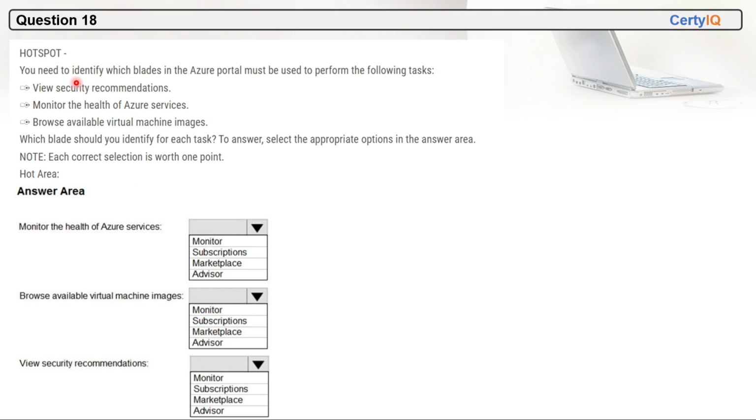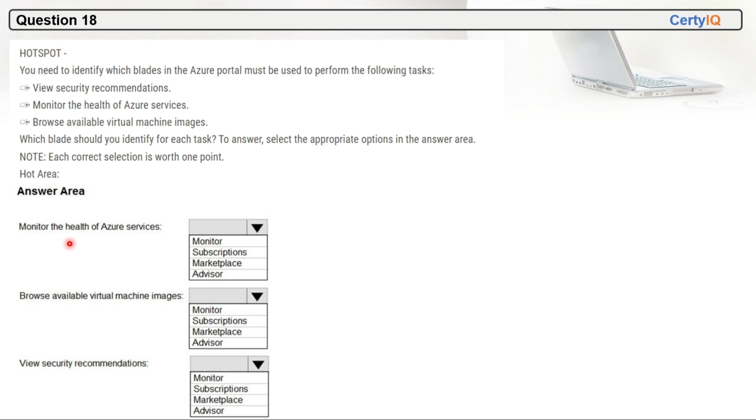This is a hotspot. You need to identify which blade in the Azure portal must be used to perform the following tasks: view security recommendation, monitor health of Azure services, browse available virtual machine images. So which blade should you identify for each task? To answer, select the appropriate option in the answer area. Note each correct solution is worth 1 point.